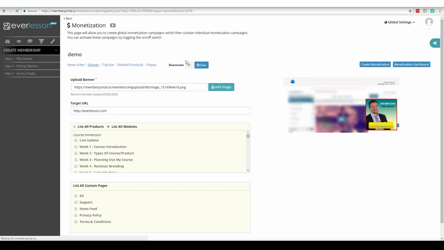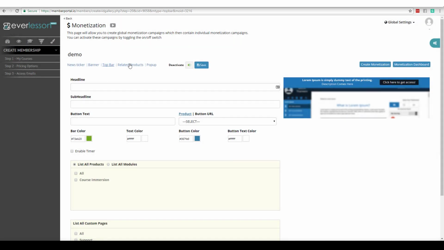Next, we'll come over here and we'll click on top bar. Now you see here's our top bar. So we have a headline, a description, and a button. So for the headline, join EverLesson today. And then for our subheadline, limited time offer. Okay? And then for button text, join today. And then what I can do is I can go ahead and choose a product, a course inside of EverLesson, or I could send them to an external URL.